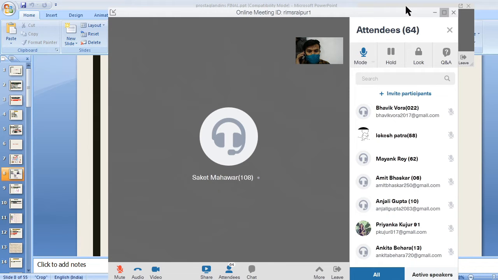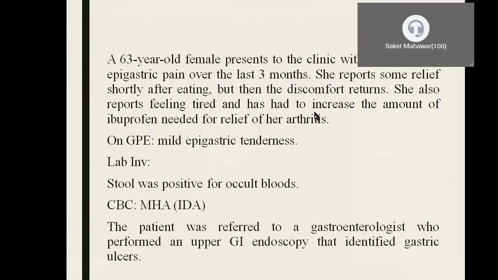A 60-year-old female patient presents to a clinic with recurrent epigastric abdominal pain for the last 3 months, and she reports some relief shortly after eating, but then the discomfort returns. She also feels tired and has to increase the amount of ibuprofen that is needed for relief of her arthritis. On general physical examination, the patient has mild epigastric tenderness. The laboratory investigation revealed that the stool was positive for occult blood, and the complete blood counts revealed microcytic hypochromic anemia, which may be secondary to iron deficiency.